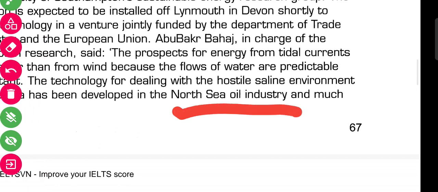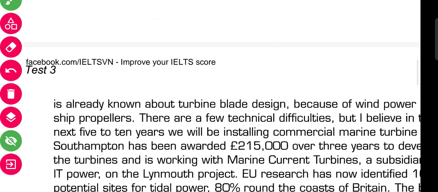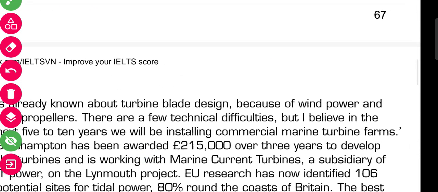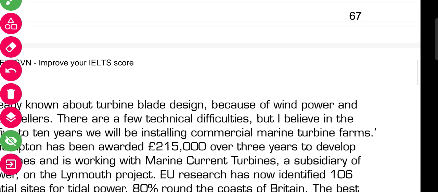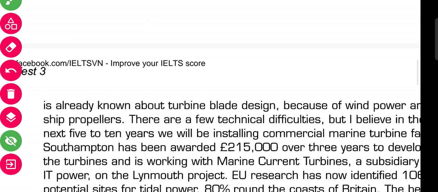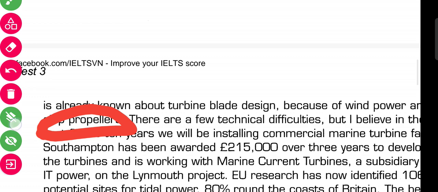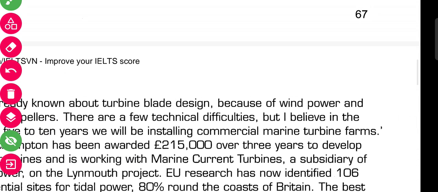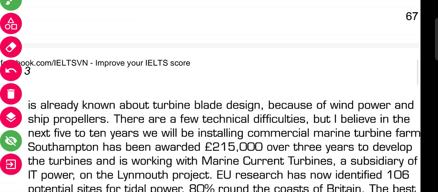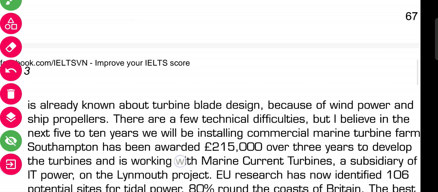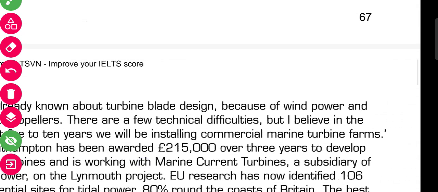Okay, there is one industry name mentioned, and much is already known about the turbine blade design because of wind power and ship propellers. So another industry is ship propellers. Okay, so next it is mentioned, there are a few technical difficulties, but I believe in the next 5 to 10 years we will be installing commercial marine turbine farms.